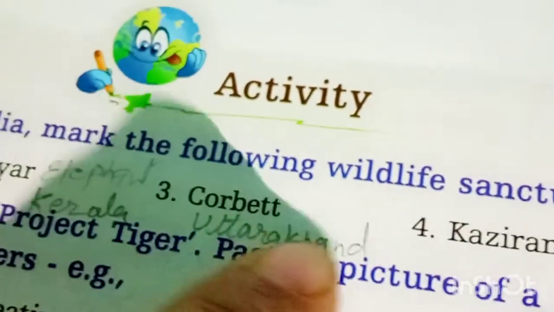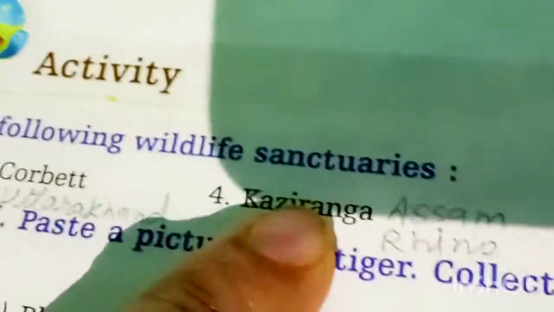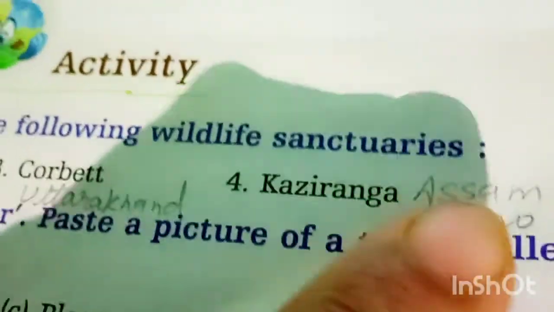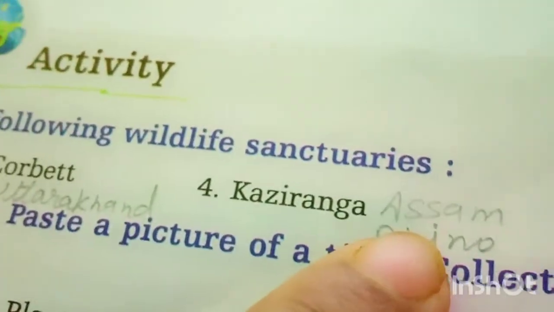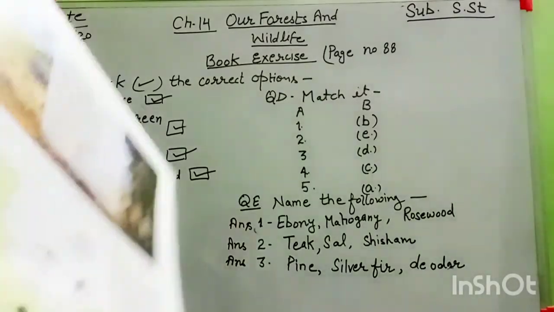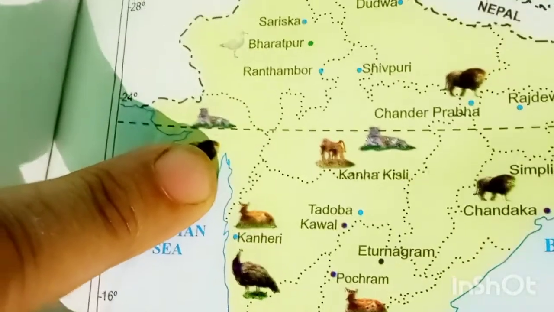Here you mention Uttarakhand. And Kaziranga National Park is found in Assam. You mention this in front of it, and it is famous for rhino. And how do you fill these states? Everyone look here in your book. The four parks you show in your map. Here is Gujarat, this part. Here is a picture of lion. This part is Gujarat and it is famous for lion.